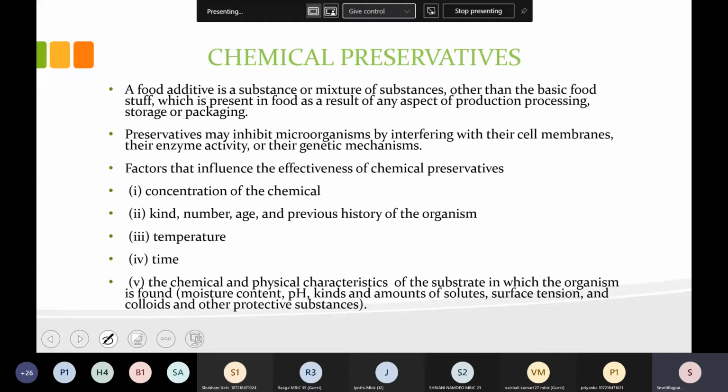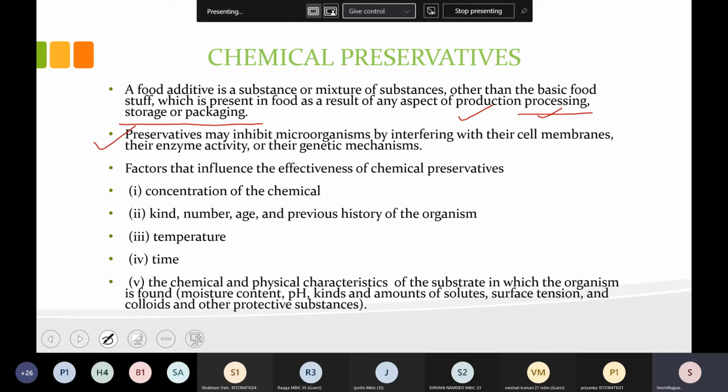So what is the definition of a preservative? A food additive is a substance or a mixture of substances other than basic foodstuff which is present in a food as a result of any aspect of food production, processing, storage, or packaging. So during any of these processes, these are added and they will be present in that food when we are consuming it. Okay. What are their roles?